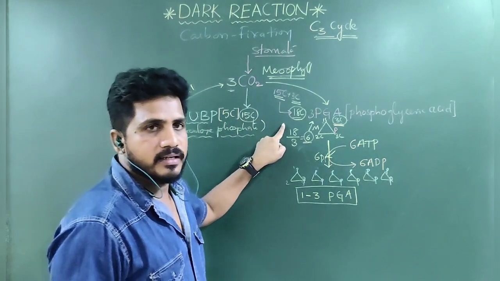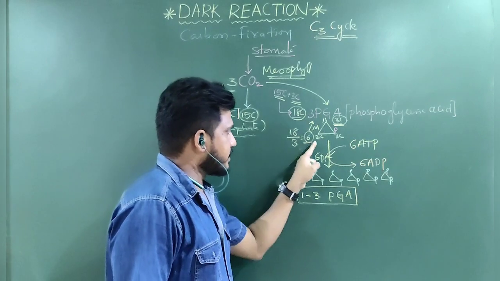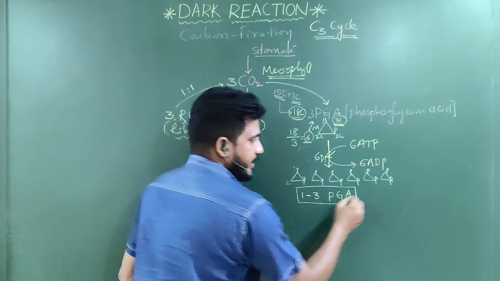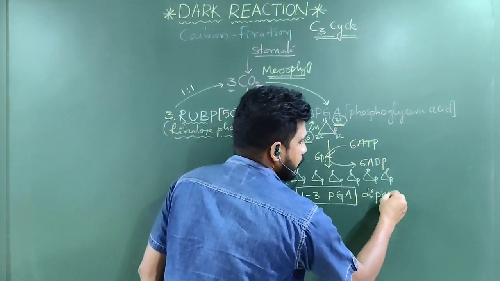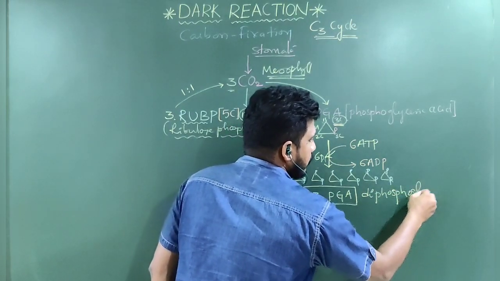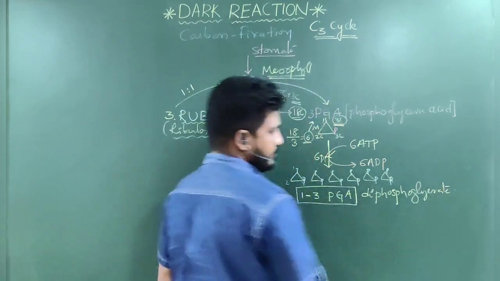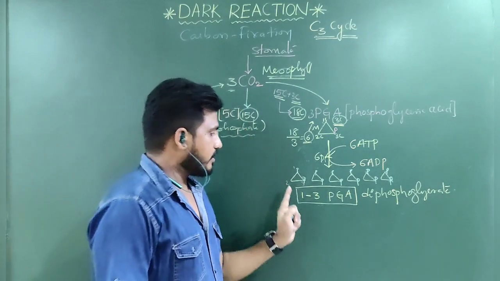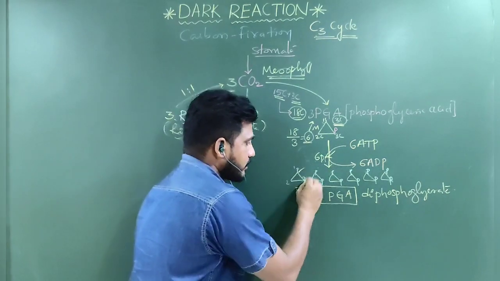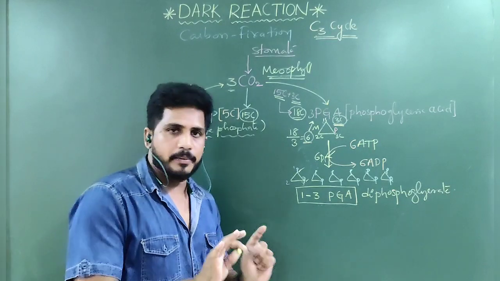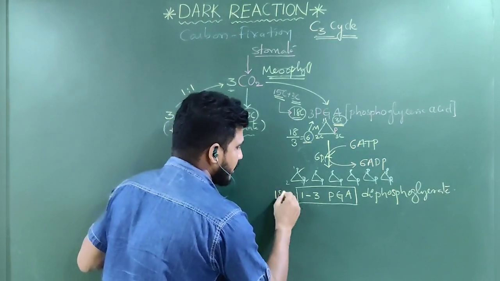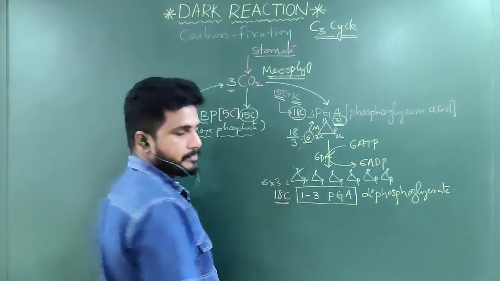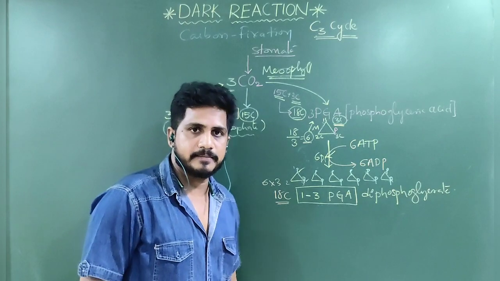This is 3-PGA, means one phosphate is there at the third carbon, but this is 1,3-PGA, means it is diphosphoglycerate or glyceric acid. In diphosphoglycerate, how many phosphates are there? 2. Where is that? First carbon and at third carbon. Number of carbons total are 18 only. 6 into 3. All 6 molecules, their carbon numbers are 3. I hope you understand this.